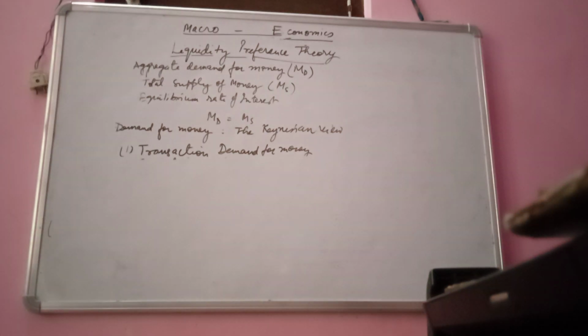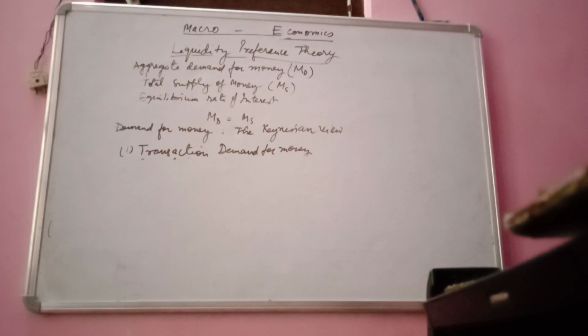Income is generally received periodically, weekly, monthly, annually, whereas people need money to buy goods and services regularly as their need arises. For example, to buy grocery, to pay electricity and telephone bills, to pay house rent.